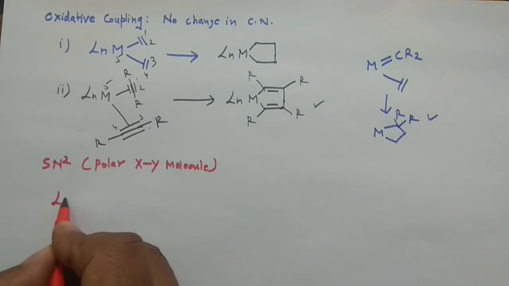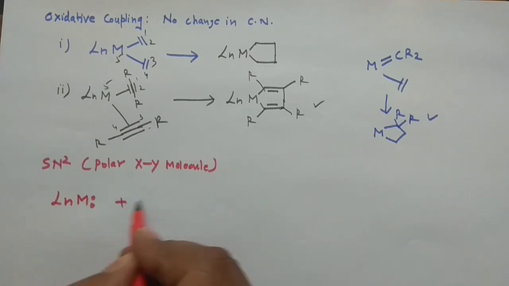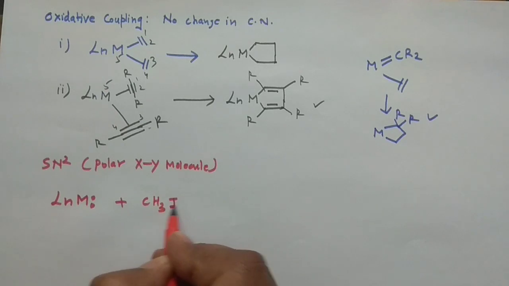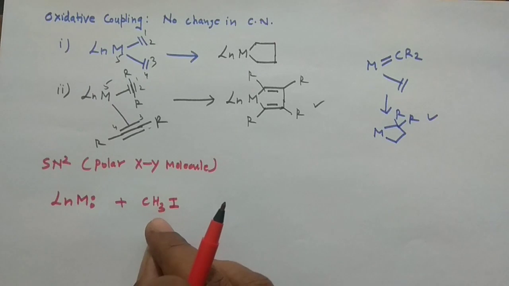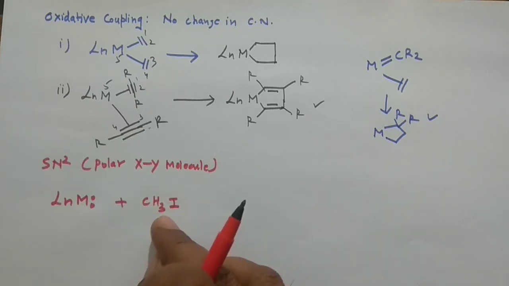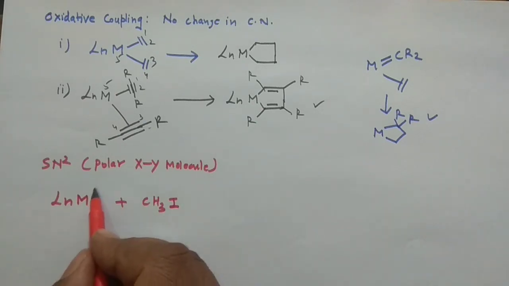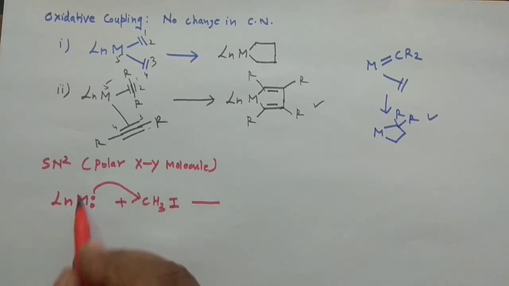Say you have LnM, so an electron rich metal is there, and you have CH3I. You know the alkyl halides are very prone to undergo the SN2 reaction, right? And since it is controlled by steric hindrance, I am taking this primary alkyl halide, the special case of the primary alkyl halide, that is methyl iodide. If you increase the steric hindrance, then the rate would decrease. You should remember this particular point. So this lone pair will attack this carbon. So in that case this is the attacking reagent.